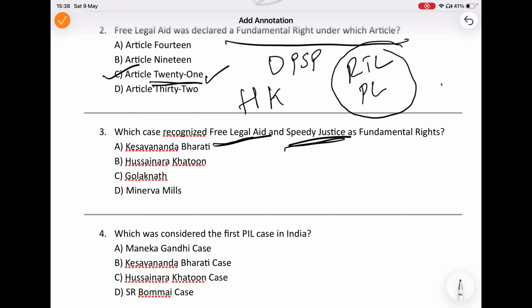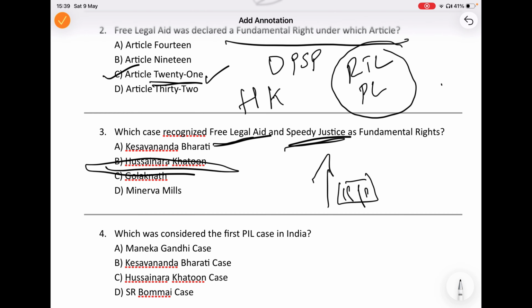Your mind should immediately go to Hussainara Khatun case. In this case, Supreme Court noticed that many poor under trial prisoners were staying in jail for years without proper trial. So some people were spending more time in prison than the actual punishment. So the court said justice delayed is justice denied.